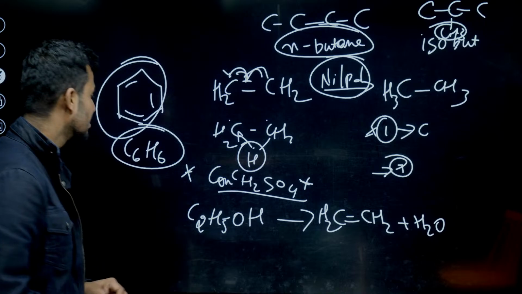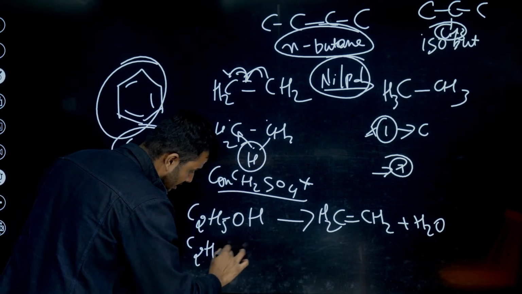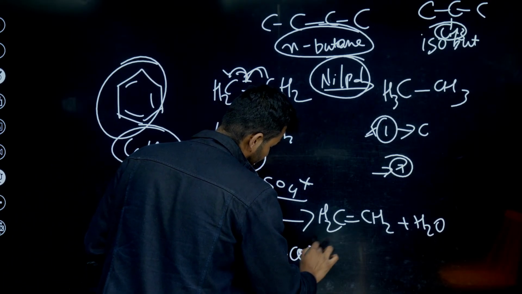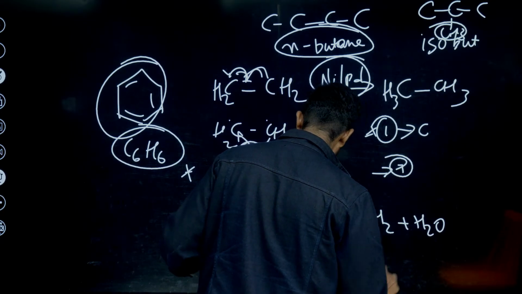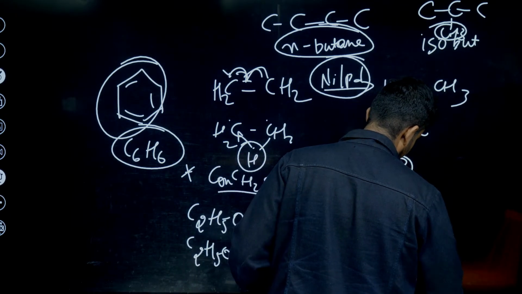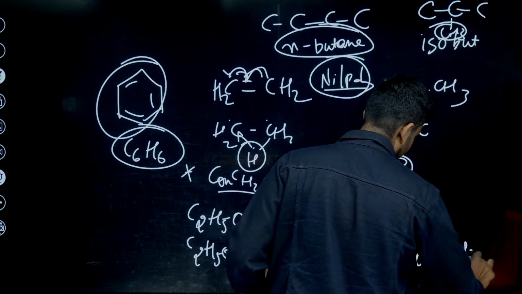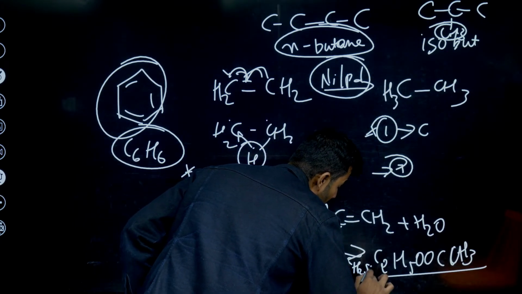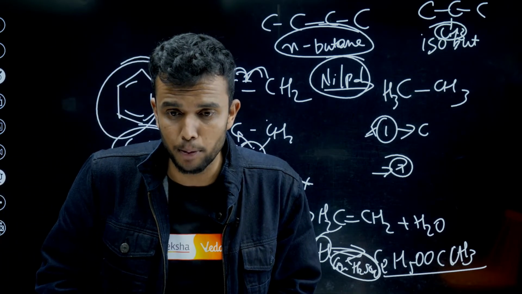Then the reaction is esterification reaction, students. What is esterification reaction? Ethanol is reacted with acetic acid to yield an ester, a fruit smelling ester. The ester is C2H5OOCH3, formed with release of water by using concentrated H2SO4. Students, please do not forget to mention the concentrated H2SO4 in the paper. Please mention it. It's very important.